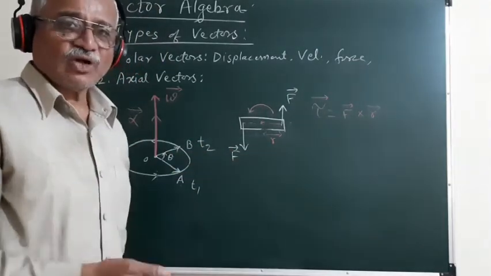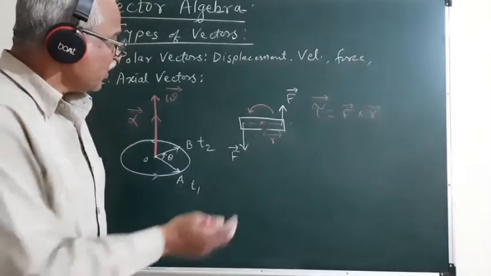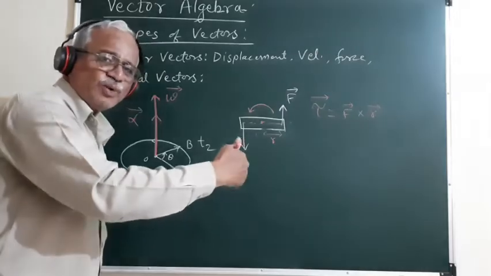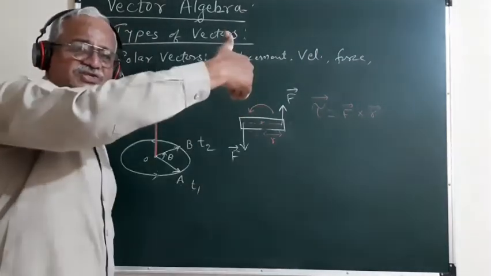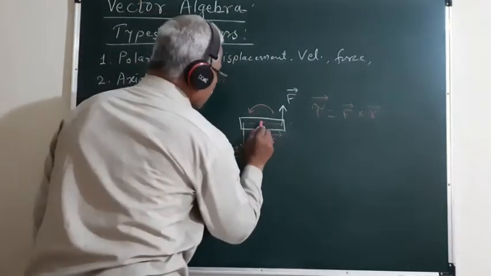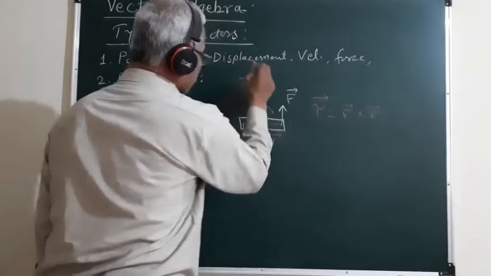The direction of the torque can be obtained by using again the right hand thumb rule. So if the rotation is produced in the anticlockwise sense, if we curl the four fingers of the right hand in the sense of rotation of the body, then the stretched thumb represents the direction of the torque acting on it. So this torque can be represented as directed in the upward direction.